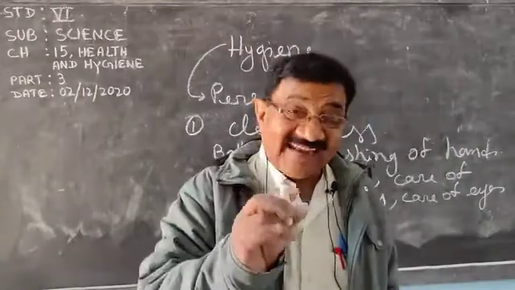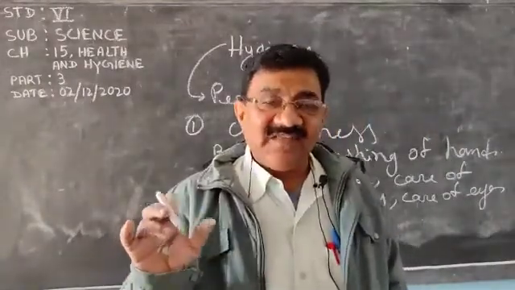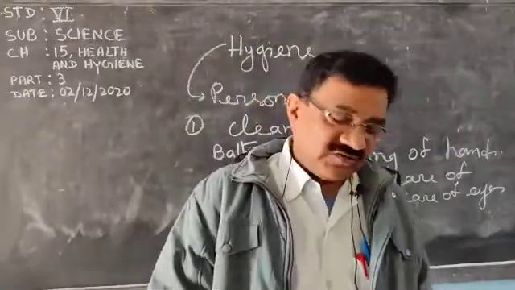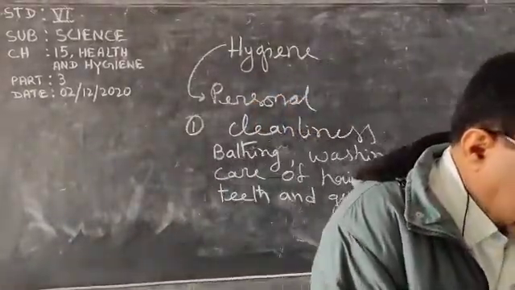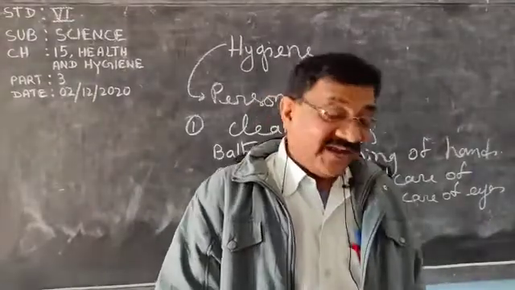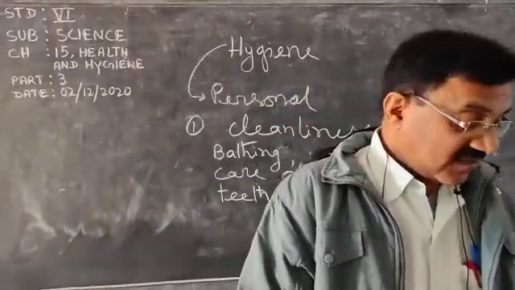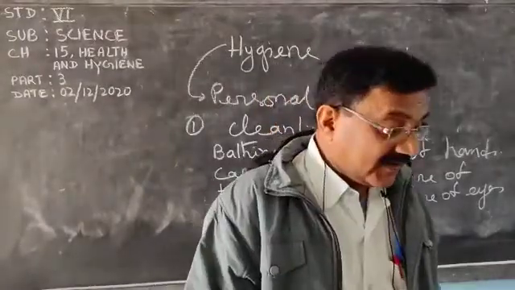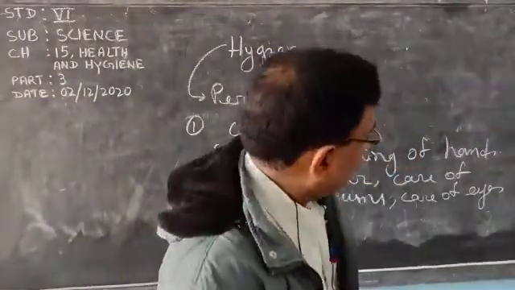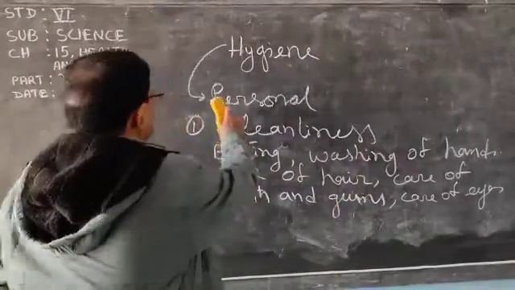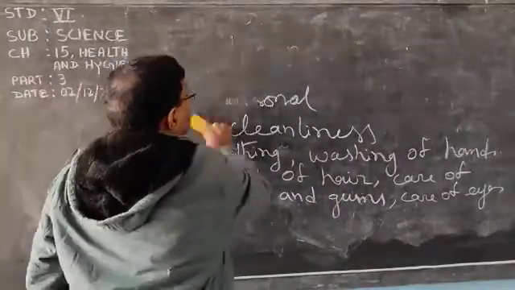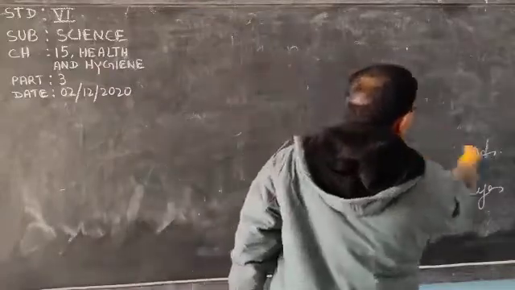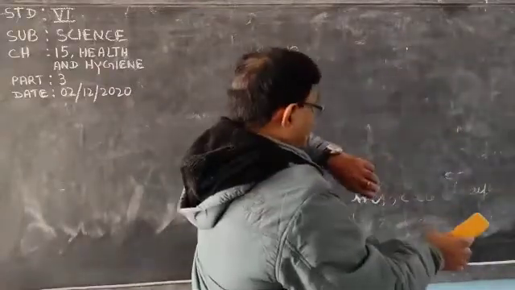It must be taken under supervision, under the guidance of our parents. And after all, drink plenty of water. If we do not take a proper diet, what will happen? Many disorders of the body. Disorders means we will not remain healthy. We may fall sick.